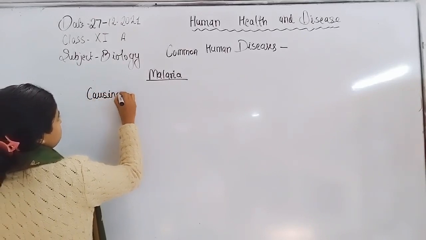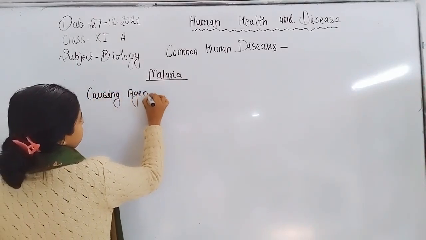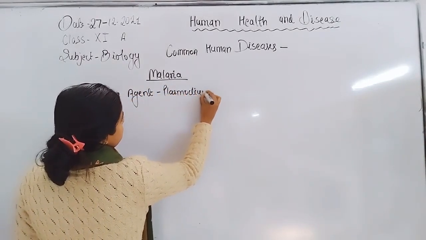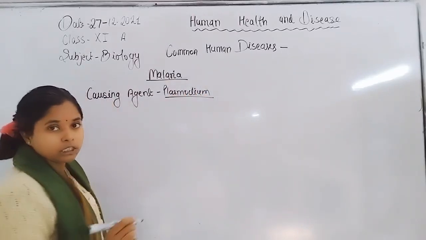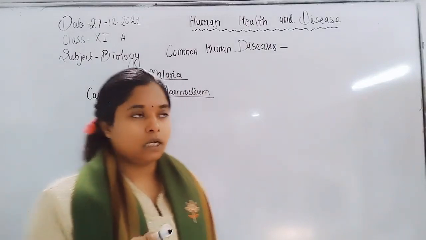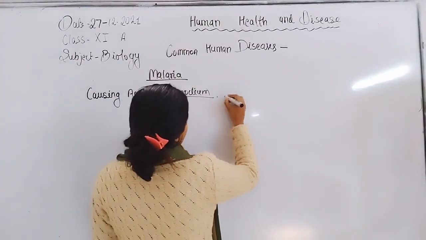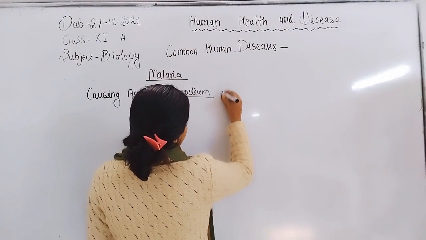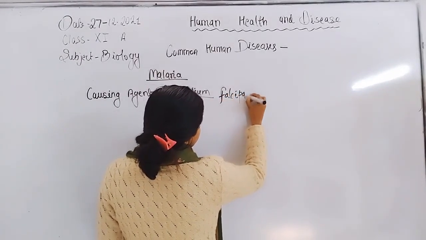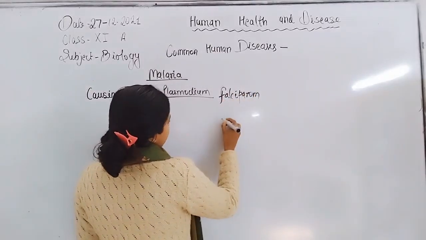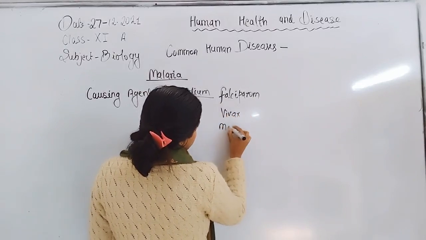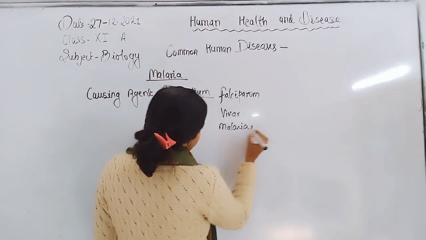The causing agent is Plasmodium. There are three species given in the NCERT book: Plasmodium falciparum, Plasmodium vivax, and Plasmodium malariae.